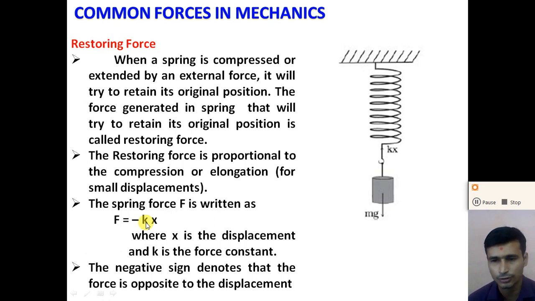The force constant is defined as the restoring force produced in the spring per unit displacement, right? The unit of the force constant is Newton per meter, and the dimensional formula of the force constant you can easily derive from this equation. So why do we put this negative sign? The negative sign indicates that the restoring force is always opposite to the displacement, right? Understand, dear student?